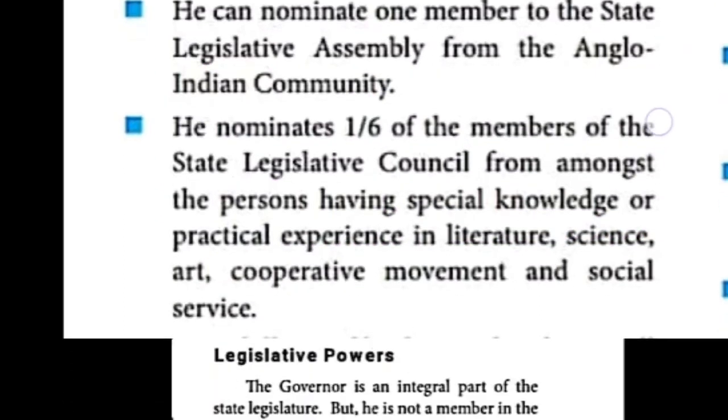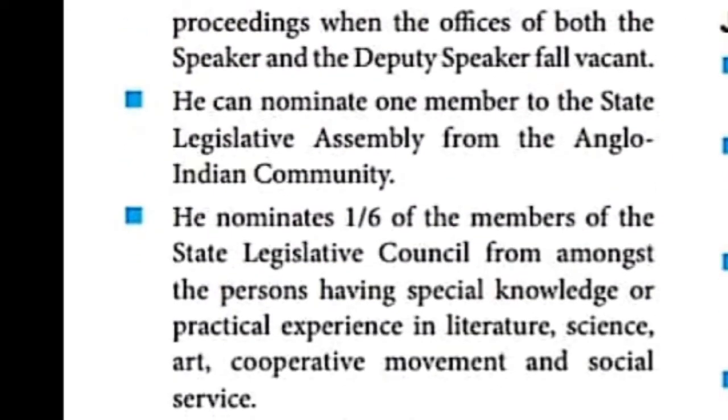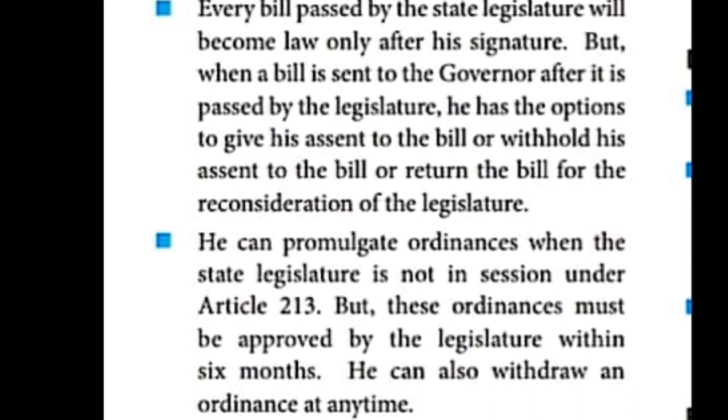Okay, children. The next point is that each and every bill passed by the state legislature will become a law. Who is passing the bills? The legislature. They are passed in the state legislature, okay?